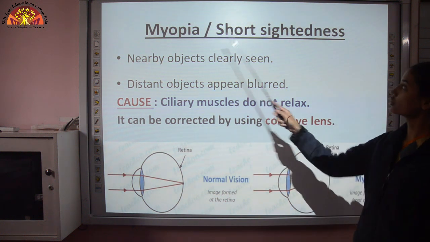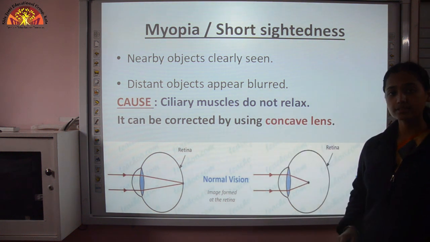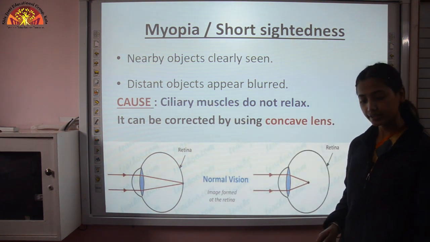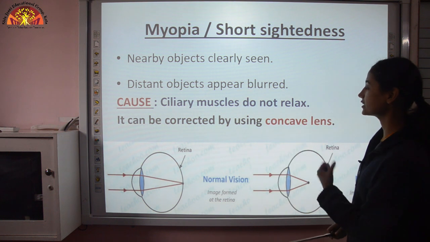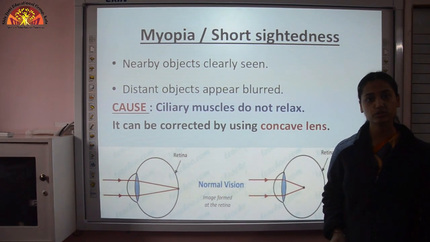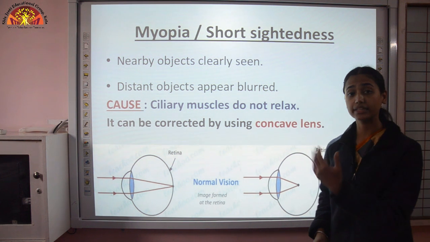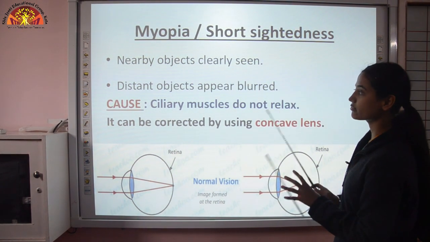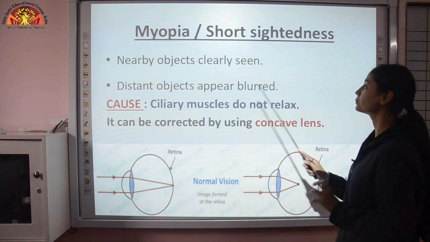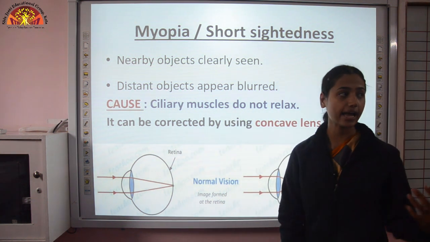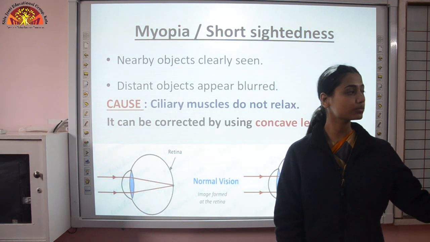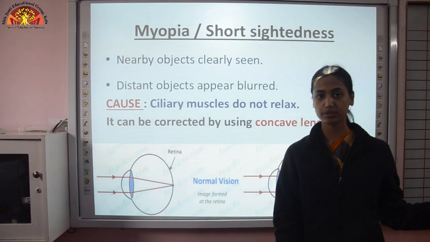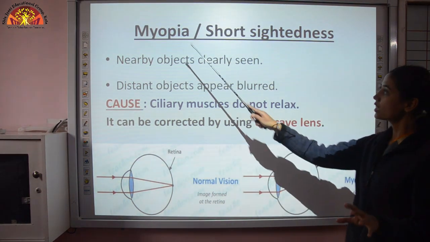Okay, now myopia or short-sightedness. In this defect, people are able to see nearby objects clearly. Nearby objects like the screen is clear to me, this book is clear to me, everything which is around me, which is near me, all those objects are clearly seen. But in this defect, distant objects appear blurred. Suppose I look in the next room, then the things which are present in those rooms will not be clearly visible to me. So that defect is known as myopia.